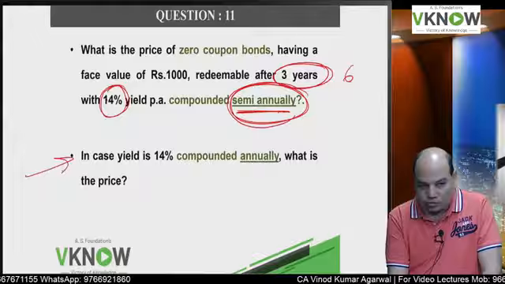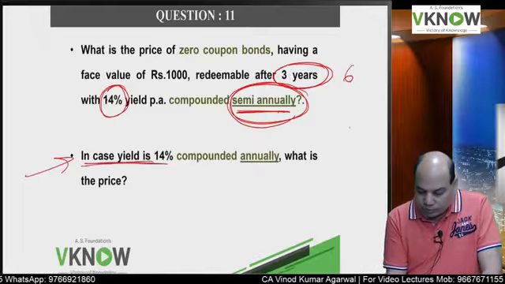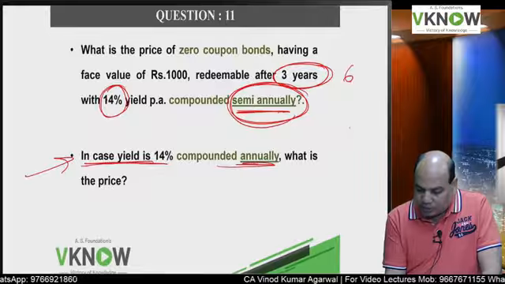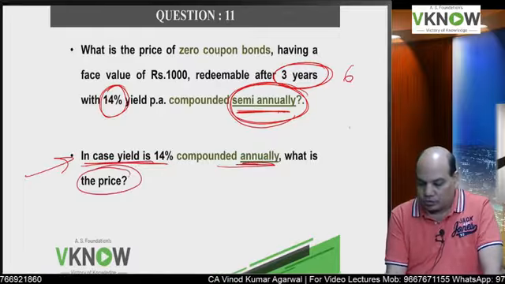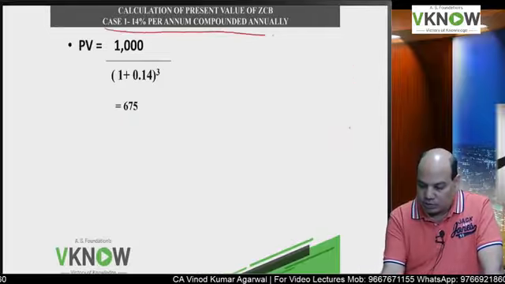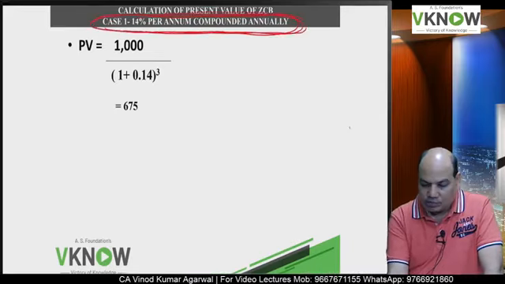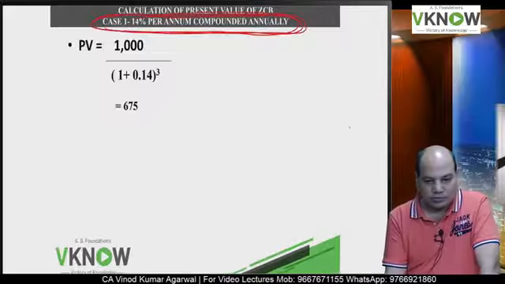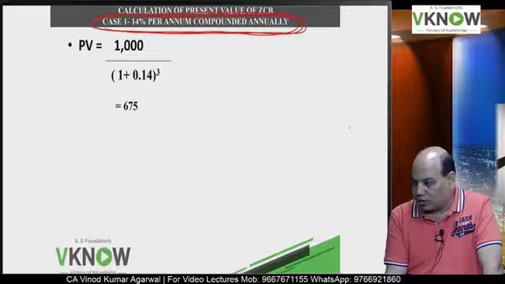The second question is same as the one we have done just now. In case the yield is 14%, compounded annually like the previous one, what is the price? So write down first case 1: 14% per annum compounded annually.